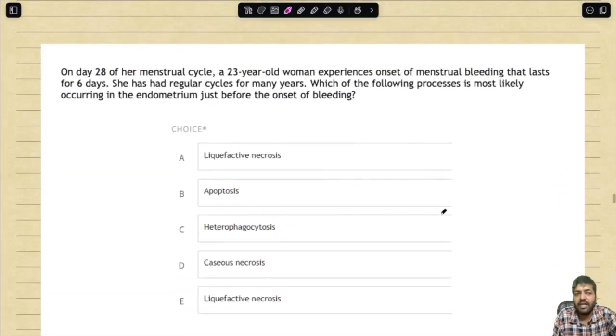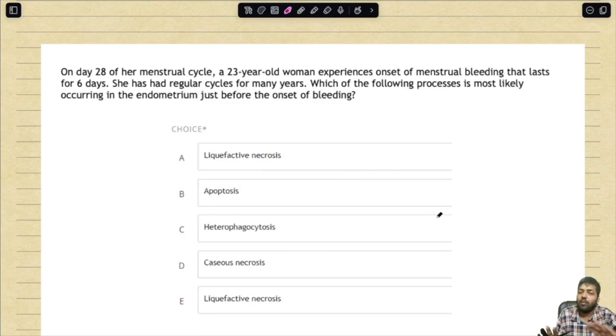Question number 20. On day 28 of her menstrual cycle, a 23-year-old woman experiences onset of menstrual bleeding that lasts for 6 days. She had regular cycles for many years. Which of the following processes is most likely occurring in the endometrium just before the onset of bleeding?